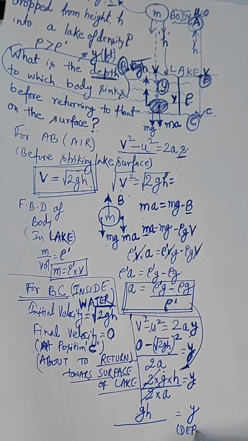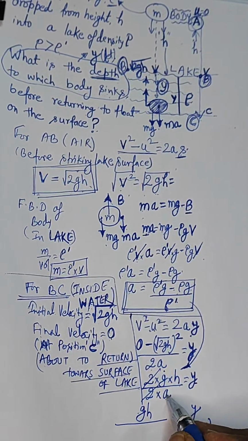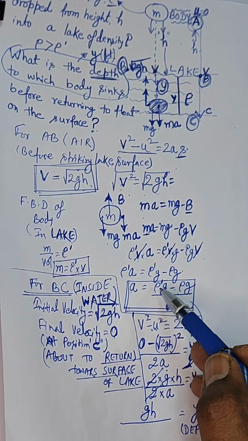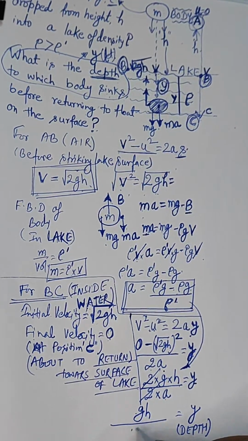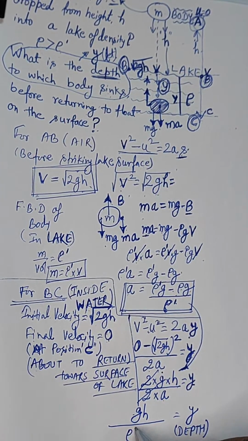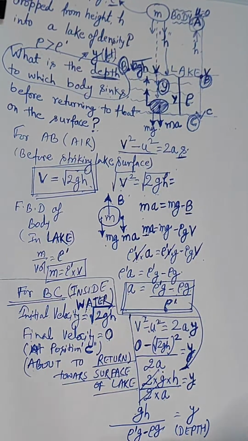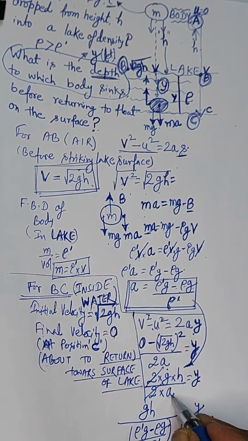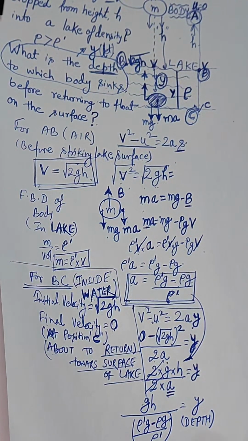This is the depth to which the body sinks: gh divided by a. What is the value of a which we have calculated? It is rho dot g minus rho g by rho dot. This is the value of a which we have placed over here.